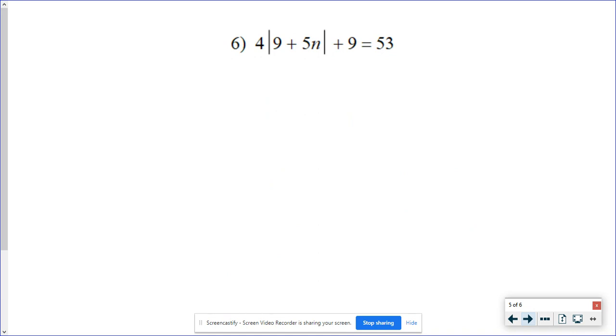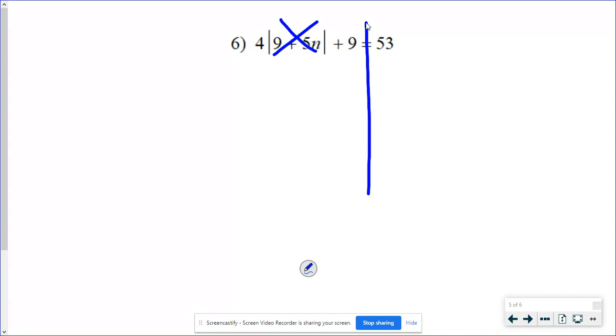All right, here's our last problem. And this is as complicated as we're going to get. I need to get the absolute value by itself. We've looked at a problem like this before, and the way that I've explained it in the past is look at that absolute value like one giant variable. So instead of seeing 4 times this absolute value, pretend that this is just a really big x right here. So 4x plus 9 equals 53.